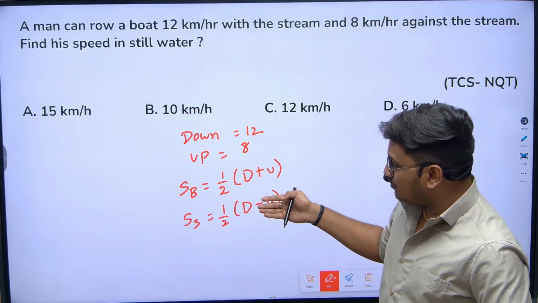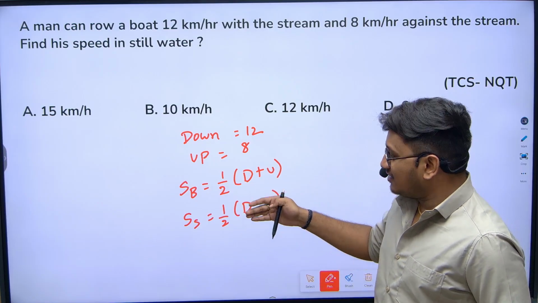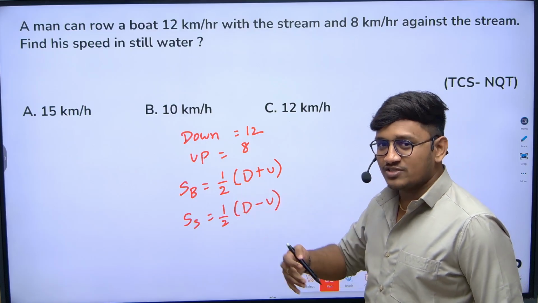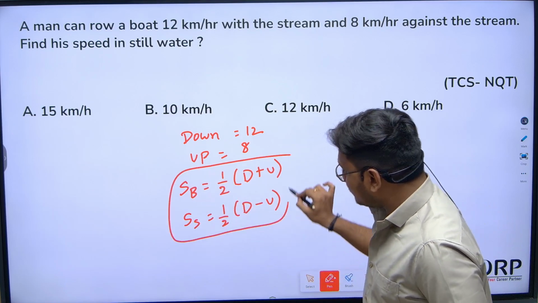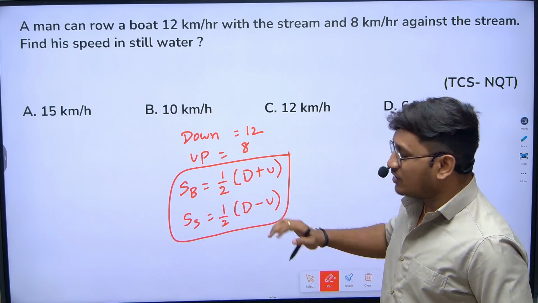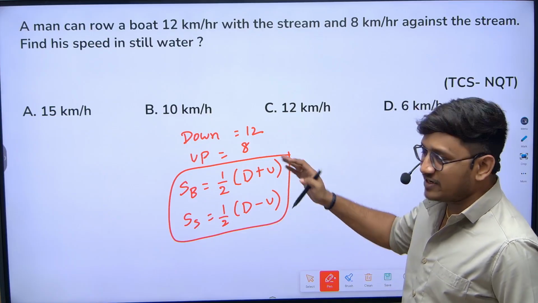Actually, how these formulas work and why we are using them, we will explain in class. It will take almost 1 hour. As I said, to complete this entire concept, it will take 3 to 4 hours. We don't have that much time here, so I'm explaining the shortcuts directly.